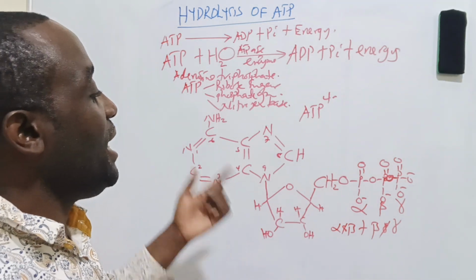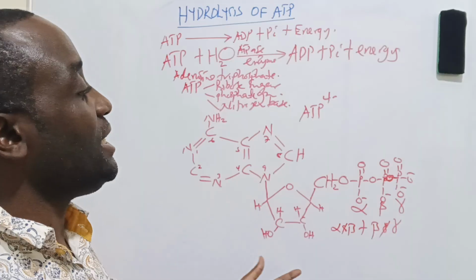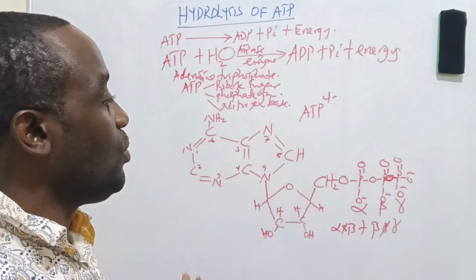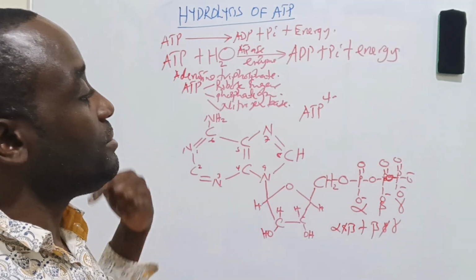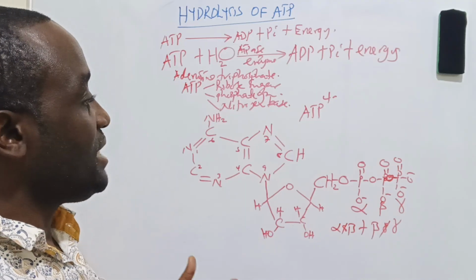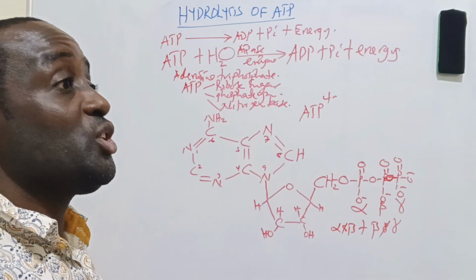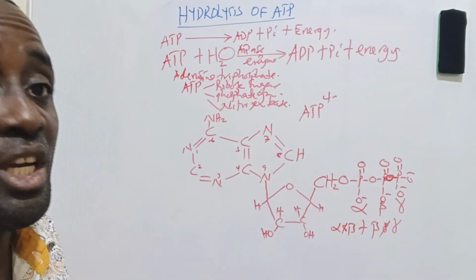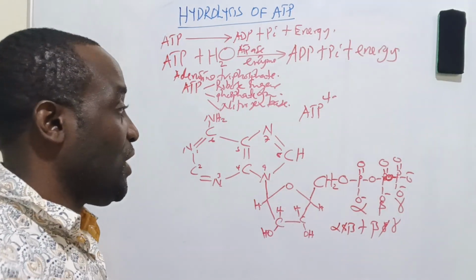Master, why is it that ATP is broken down to liberate energy? It is broken down to liberate energy such that it produces products which are thermodynamically stable, very stable.